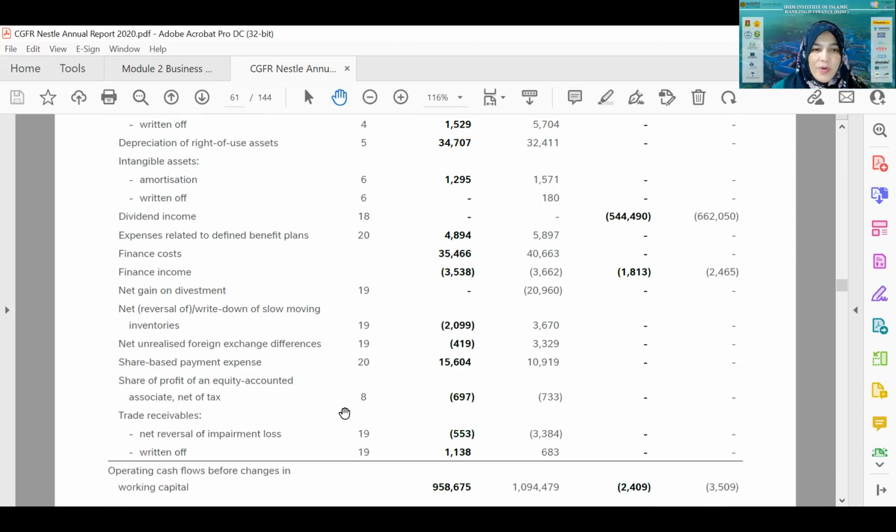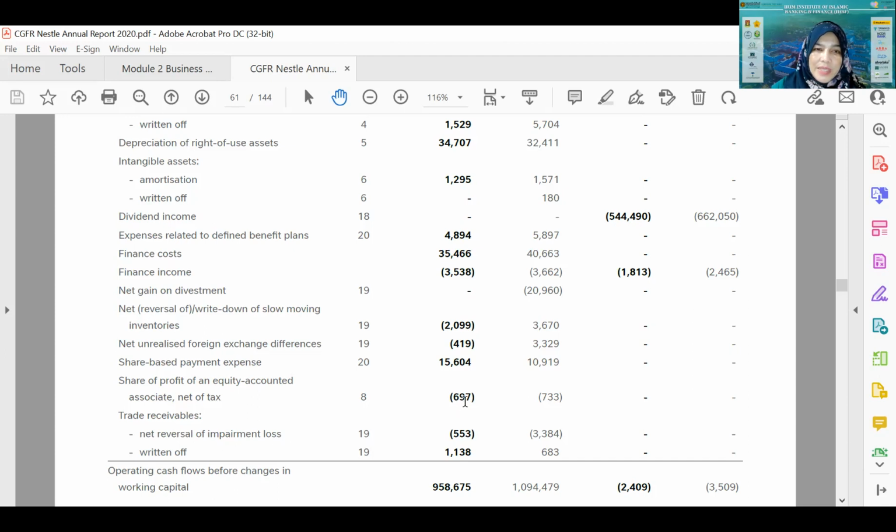And then share of profit of associate company. Initially in the statement of comprehensive income, it is added, but it is not actually involving cash. It is just to recognize that part of the profit reported by the associate actually belongs to the company, but it is not actually involving cash. So that's why it is taken out, or adjusted, being deducted from cash flow.